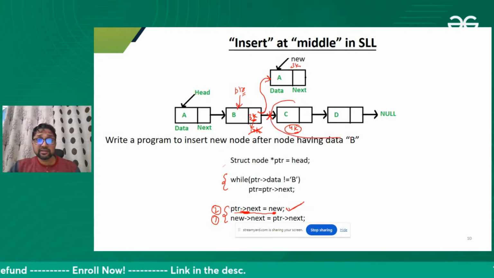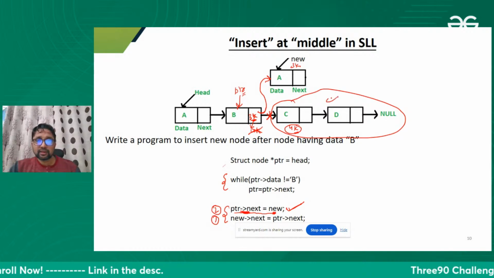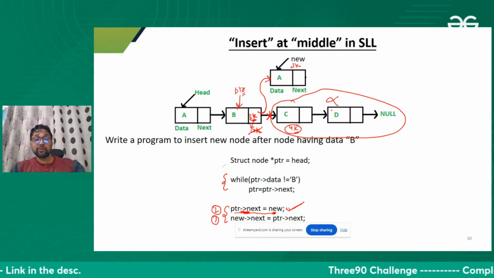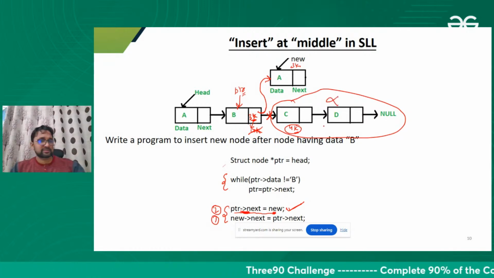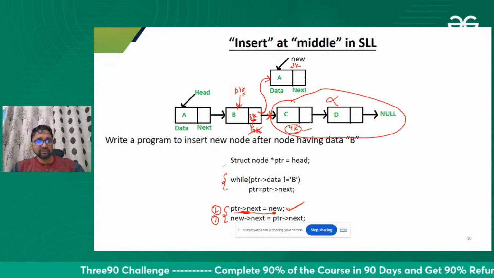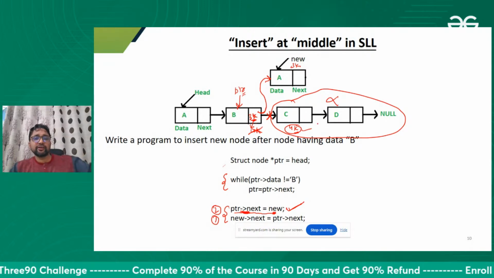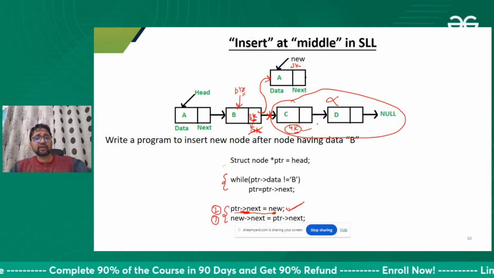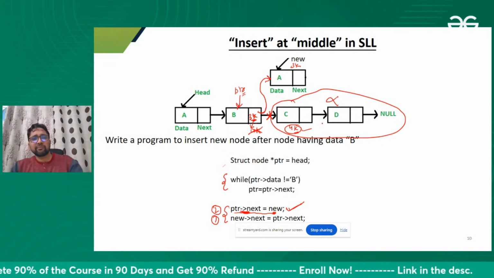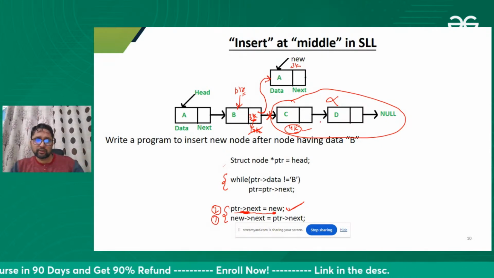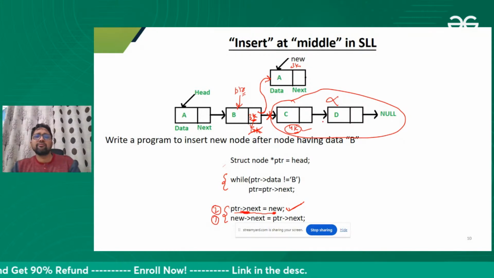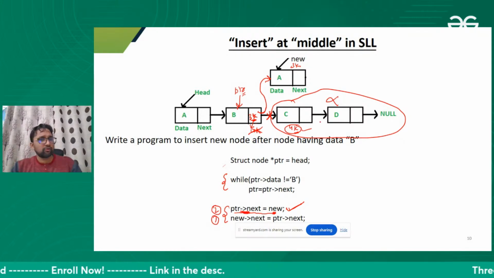This complete list will be lost because we cannot access it now. We don't have the address. How can we access it now? Even if they keep crying, "We are here, we are here," they're in memory, they're shouting, let them keep shouting. Nobody can listen to them now. They're in memory, but nobody will listen to them. So we cannot access them.